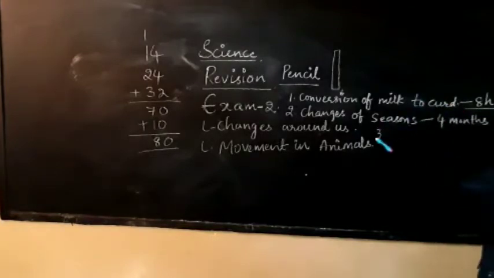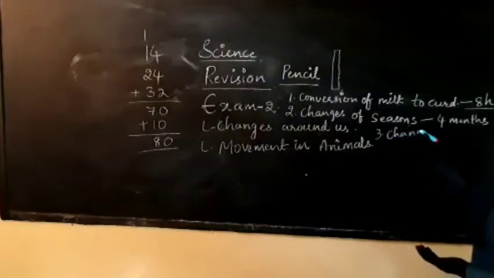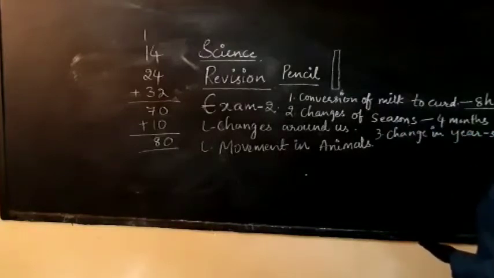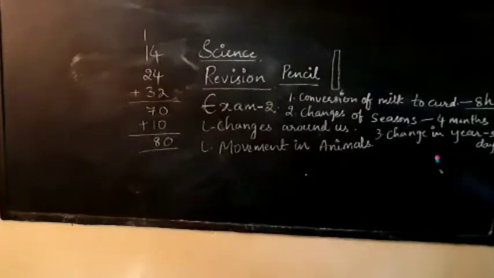Now you can compare this with the change in year. It will take 365 days. Now compare the second and third one. Changes of seasons will take only 4 months, about 120 days, but the change in year will take 365 days.